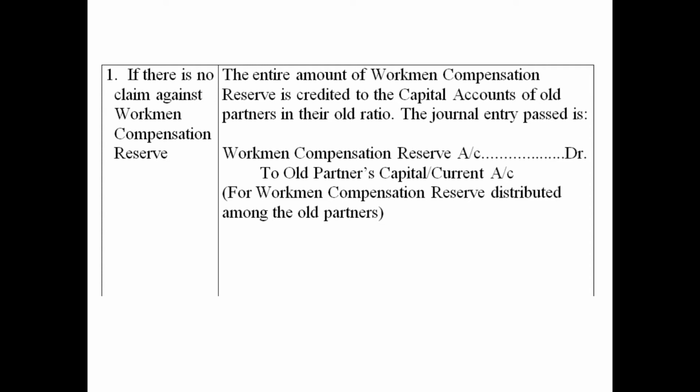And if we are giving the surplus to the partners, their capital or current balance will increase, as a result of which the liability of the firm will increase and therefore it will be credited. You can see the narration for workmen compensation reserve distributed among the old partners, and it has to be distributed in the old ratio.